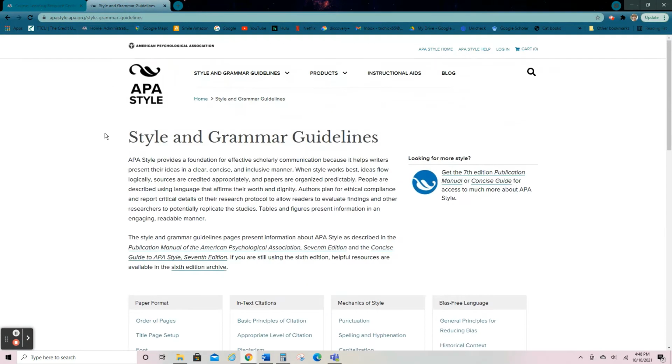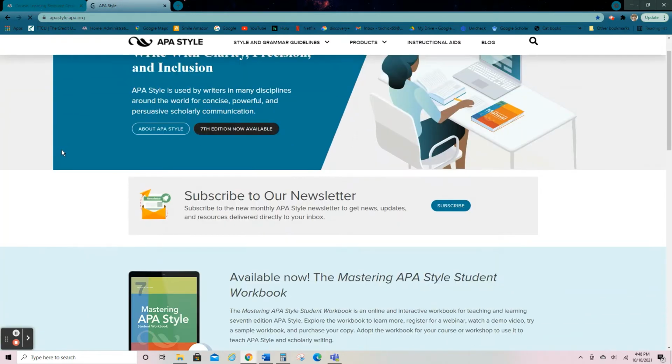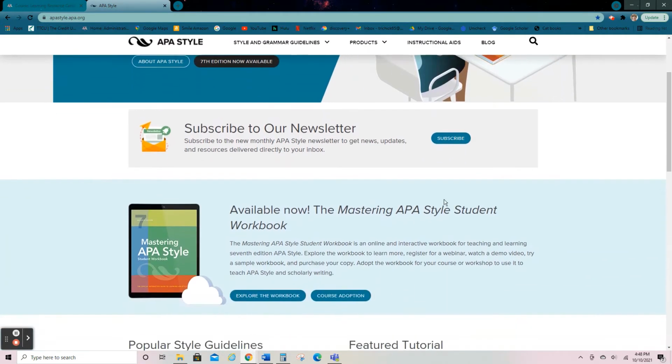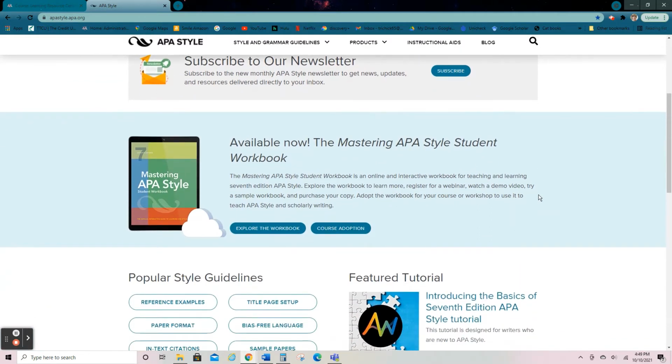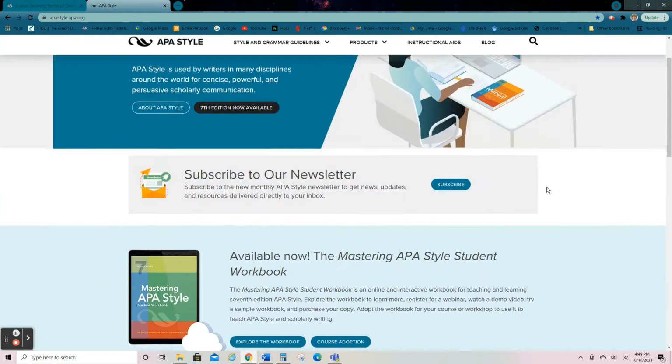Okay, if you notice on this web page, if you go to the home page, there's lots of information. You can buy your own manual if you want to, and some people like to do that because they like to have it in front of them, and they like to mark their pages and highlight.